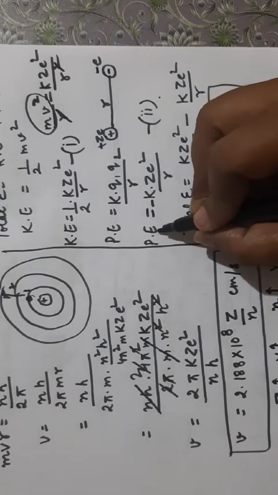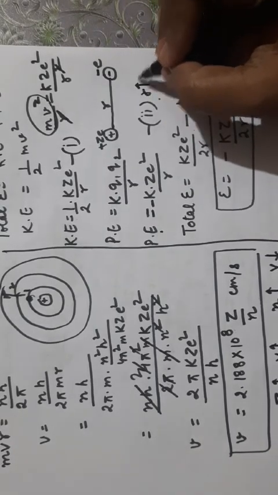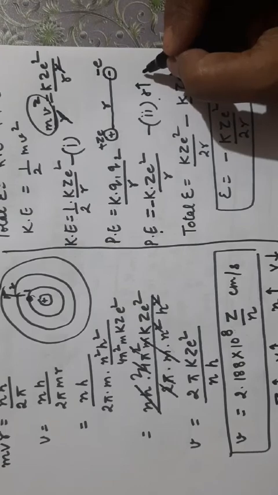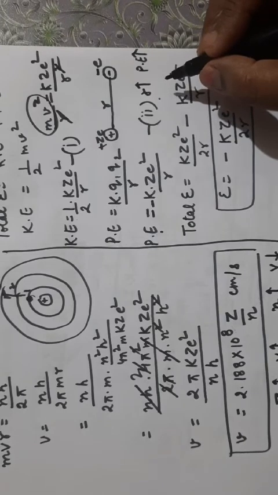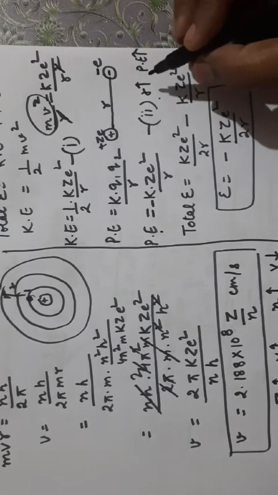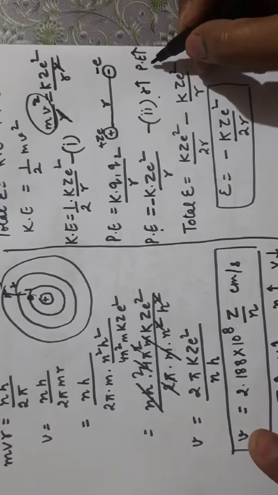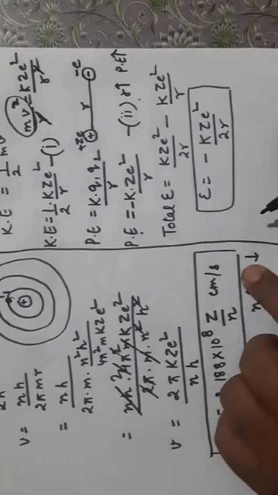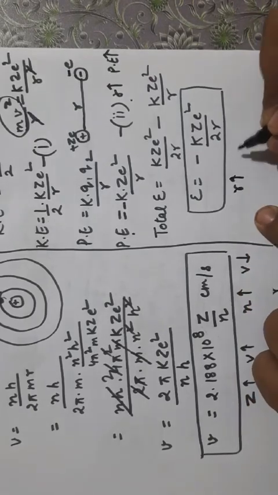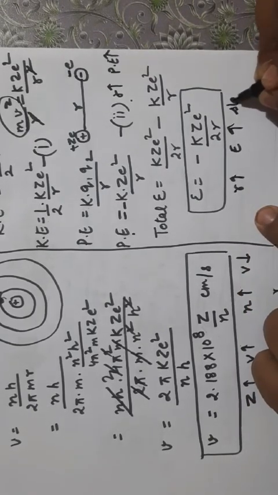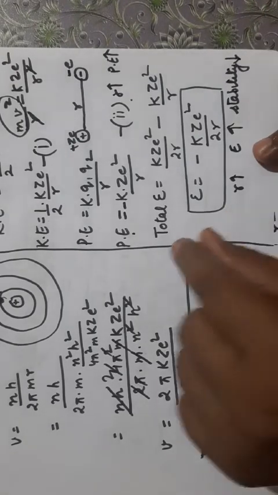Now can you see from the equation of potential energy, as you increase the radius, what will happen to the potential energy? Potential energy will also increase, that means the stability will decrease. So as the electron moves away from the nucleus, meaning the radius increases, its potential energy increases and it becomes less stable. Coming to the total energy, as the radius increases, again the total energy increases, so the stability of the atom will decrease. So this is the conclusion from the total energy.